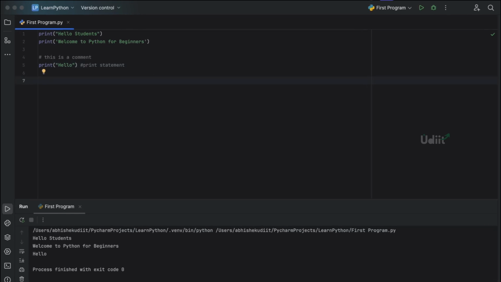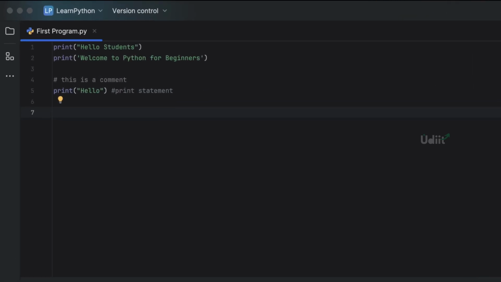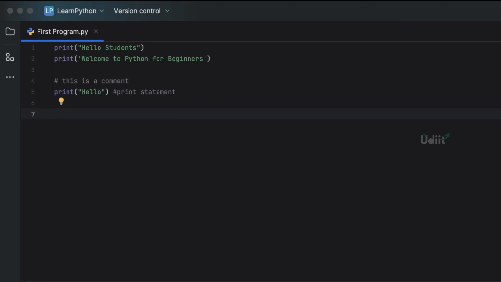Next, we'll see how we can give multiple line comments in Python. There are two ways we can do it. The first way is we can use the hashtag symbol in every line of the comment. Let's say we are going to give 3 lines of comment. Then at the start of each and every line, we can give the hashtag symbol and then write the comment. The other way is we can use the triple quotations and then give multiple line comments.